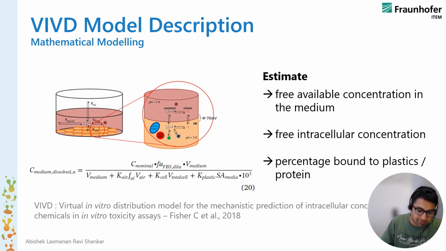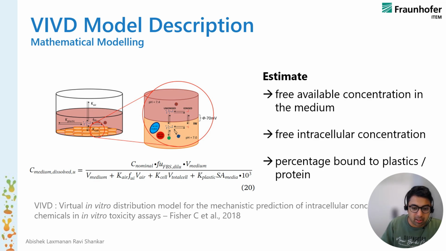And so, for example, if a chemical is dropped, we are sure that it can partition within the cells, or can just stay in the medium, can partition to the air, and also get absorbed by the surface, that's the plastic in the cell system. So all these are taken into consideration along with ionization of the compounds, which is very important for the persistent and mobile compounds. And then we finally come to a conclusion like how much is left available just in the medium.